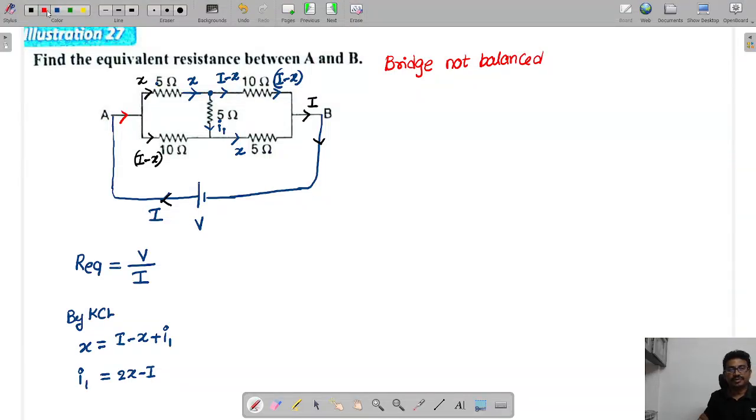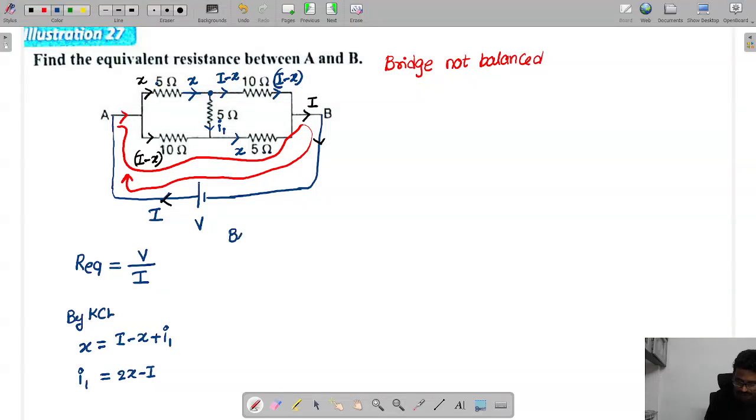Now what we can do is apply KVL in the loops, and from this we can simplify. So I am applying KVL in this loop.